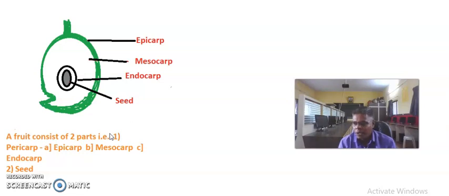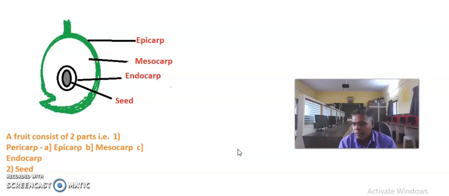The second type of fruit is the aggregate fruit. The aggregate fruit is a collection of simple fruits or fruitlets developing from the apocarpous pistil of a flower. In such a case, the carpels are free and the ovary of each carpel develops into a small fruitlet.